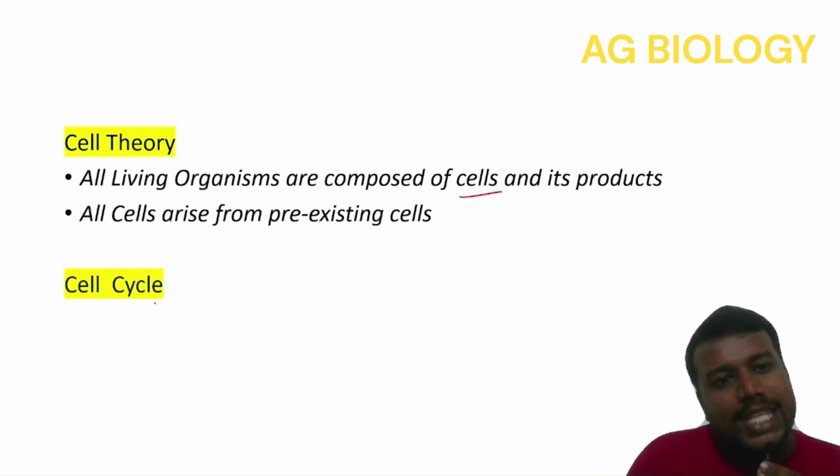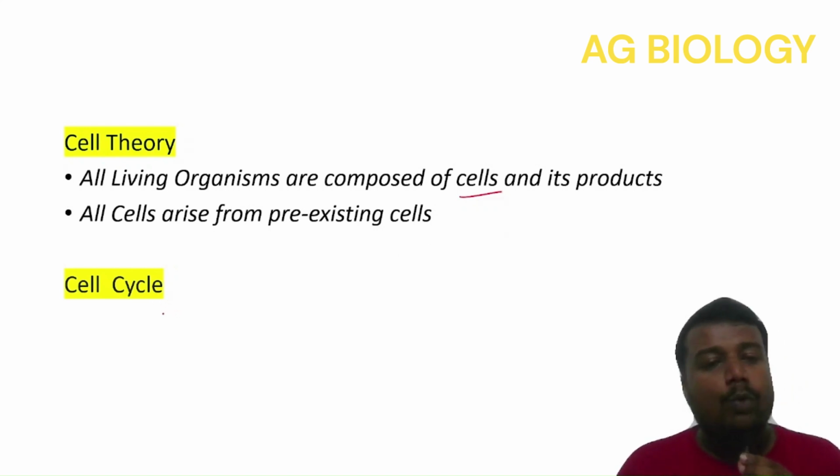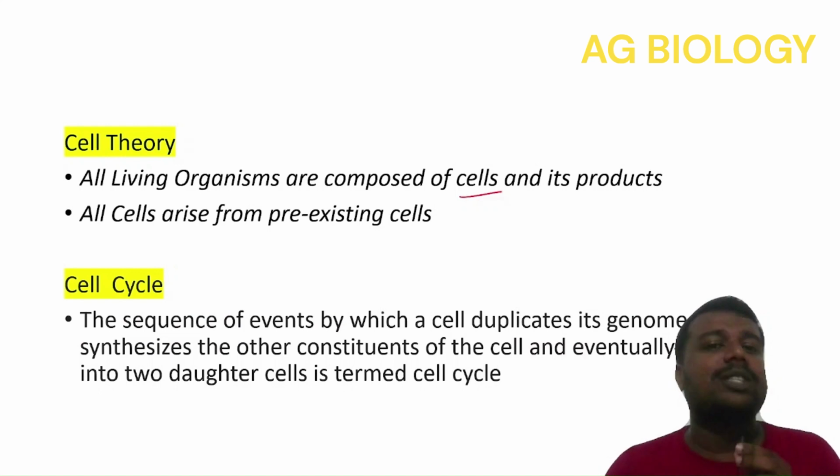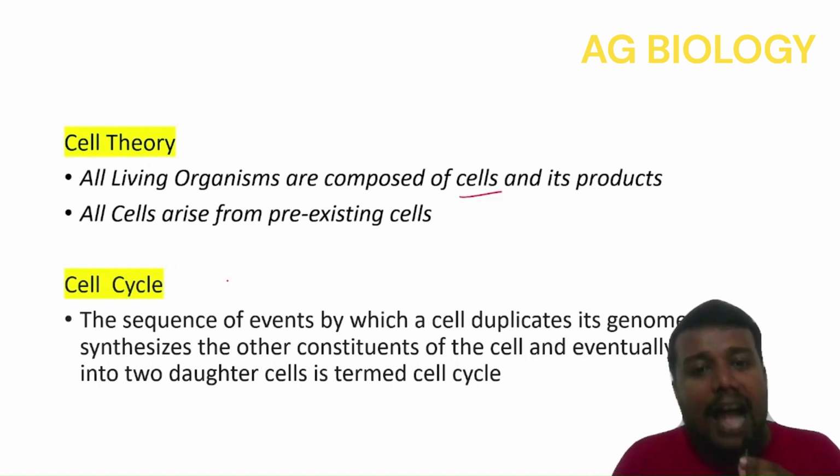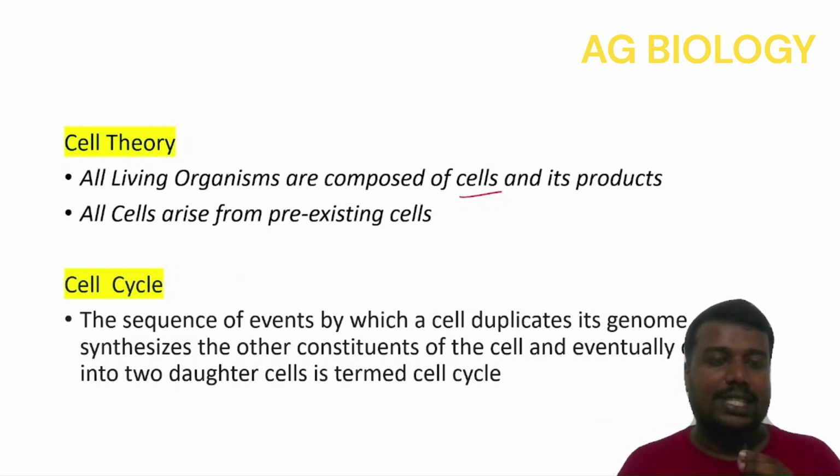What constitutes a cell cycle? Or what's happening in a cell cycle? The cell prepares for its division by means of DNA replication, synthesis of other components, and finally divides into two daughter cells. So it is a sequence of events by which a cell duplicates its genome, that is DNA, and synthesizes the other components of the cell and eventually divides into two daughter cells.